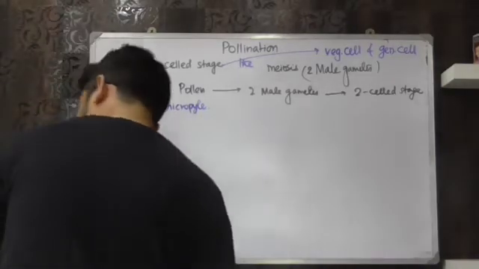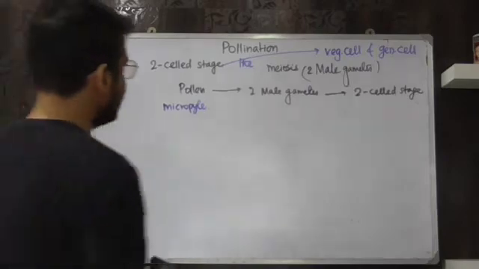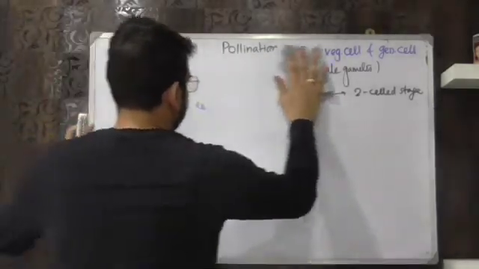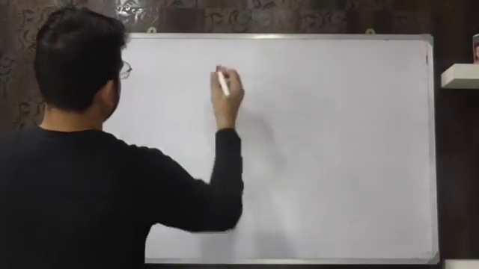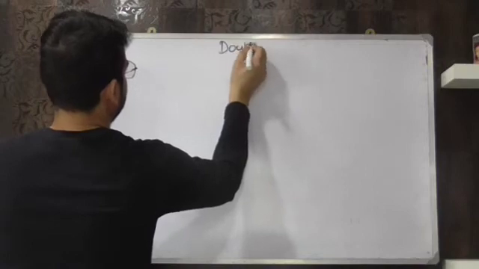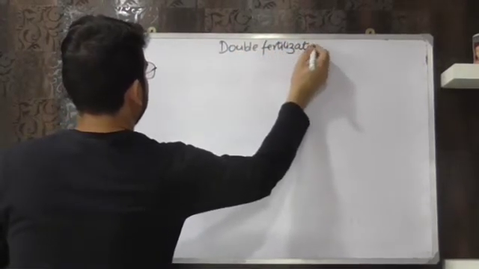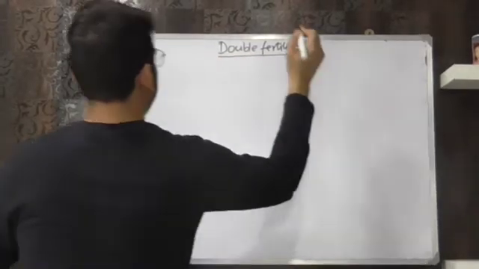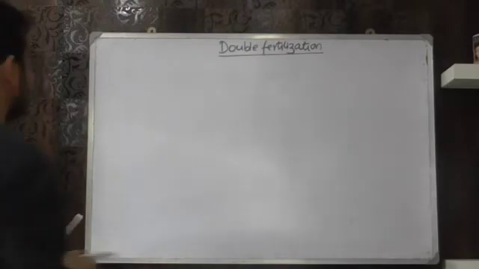So I will draw the complete structure now. Please pay attention. This is very important for both boards as well as NEET. And please give a subheading: double fertilization. Alright, double fertilization. So let's see.